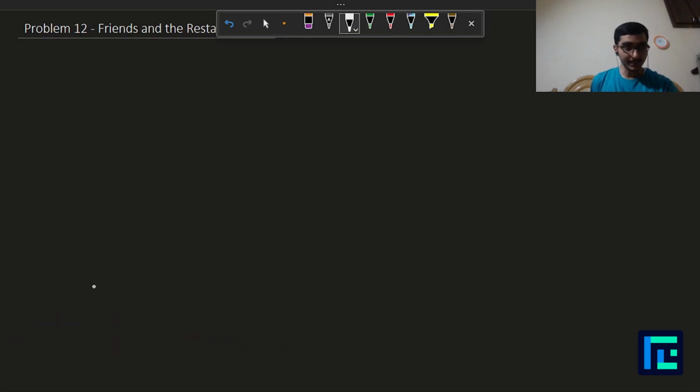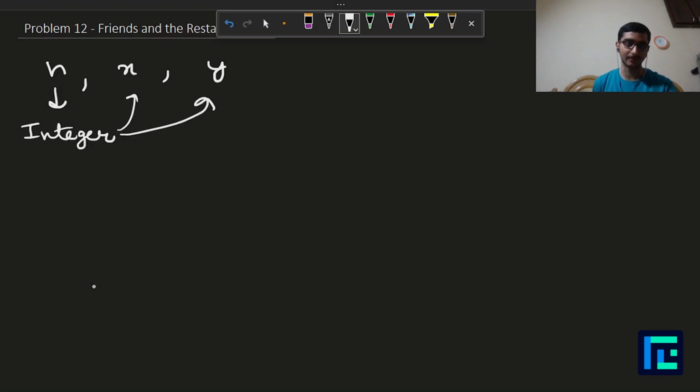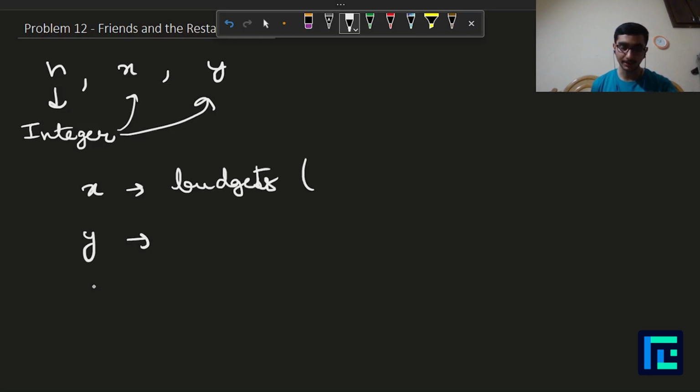Right. So for every test case, we are given three things: n, x, and y. n is an integer which denotes the size of these two arrays x and y. So these two arrays respectively denote the following things. So x is denoting the budgets. So it's an array which denotes the budgets, right? And y is okay.